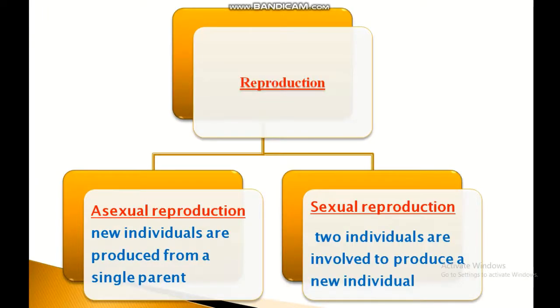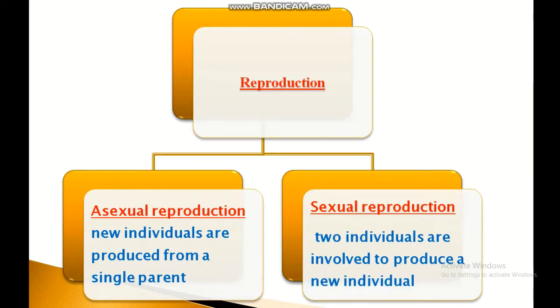There are many different ways in which new organisms are produced from their parents. Some organisms like amoeba just split into two parts to produce new amoebas, while some organisms like hydra and yeast grow out of the parent's body in the form of a bud. All the different ways of reproduction can be divided into two main groups: asexual reproduction and sexual reproduction.